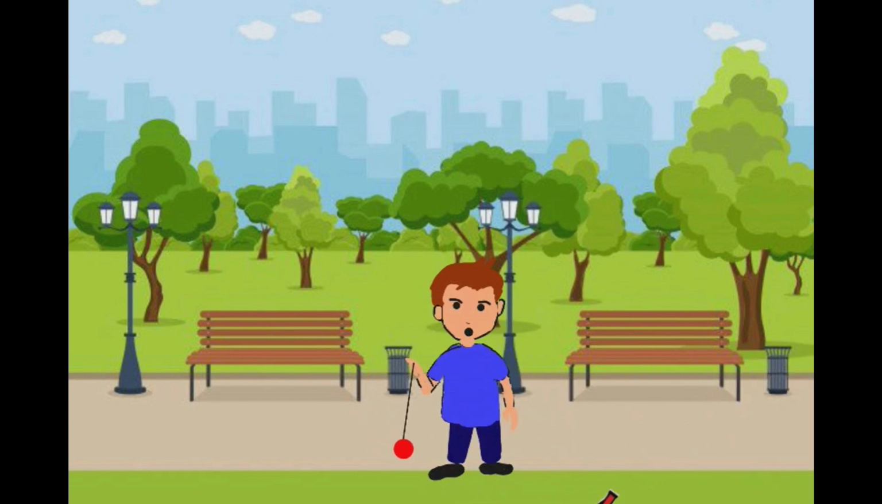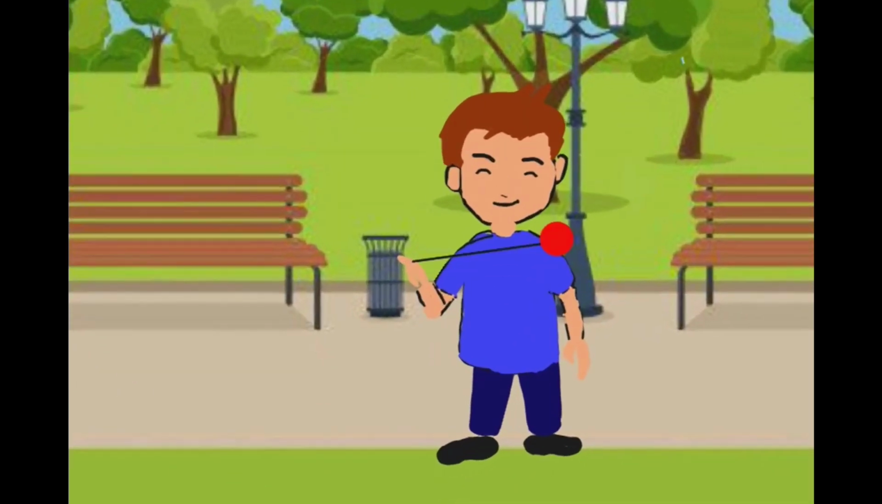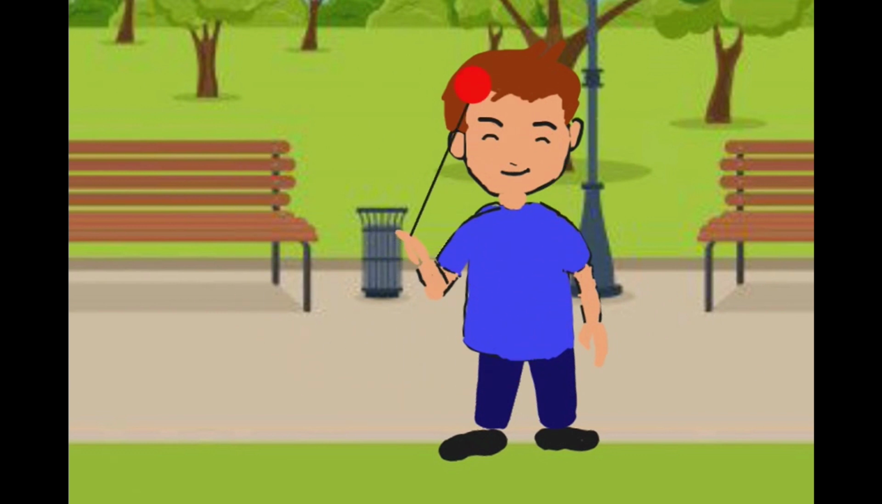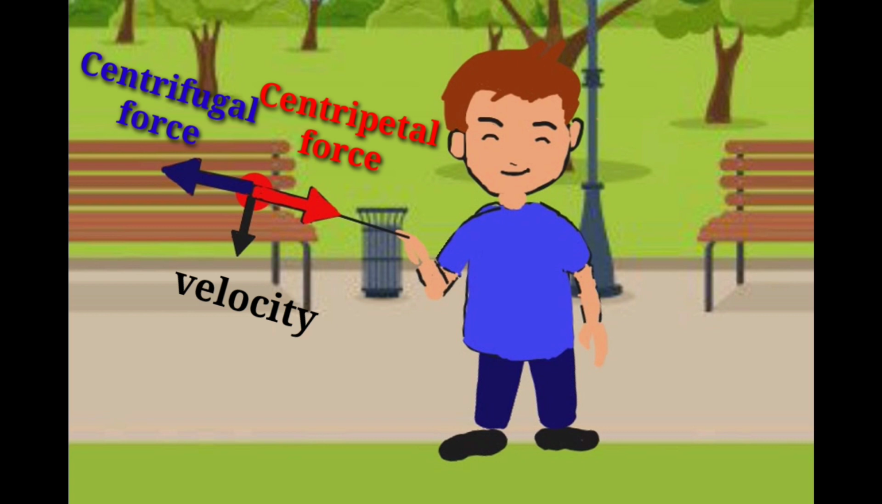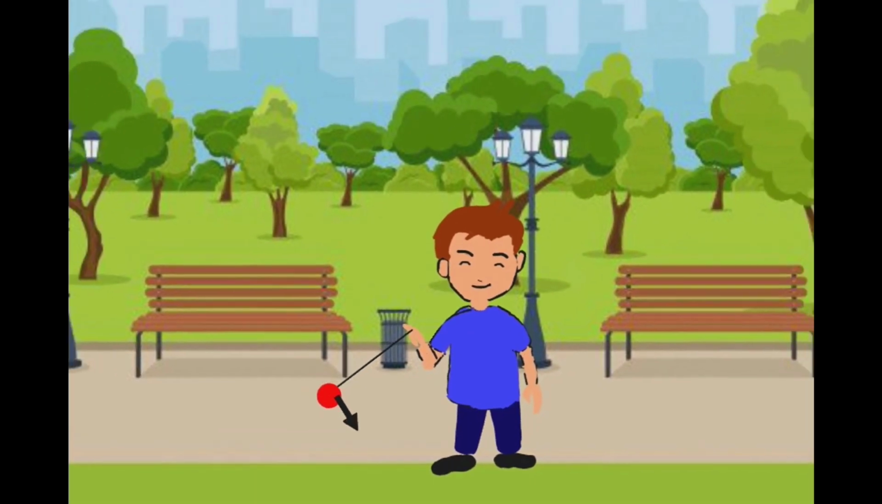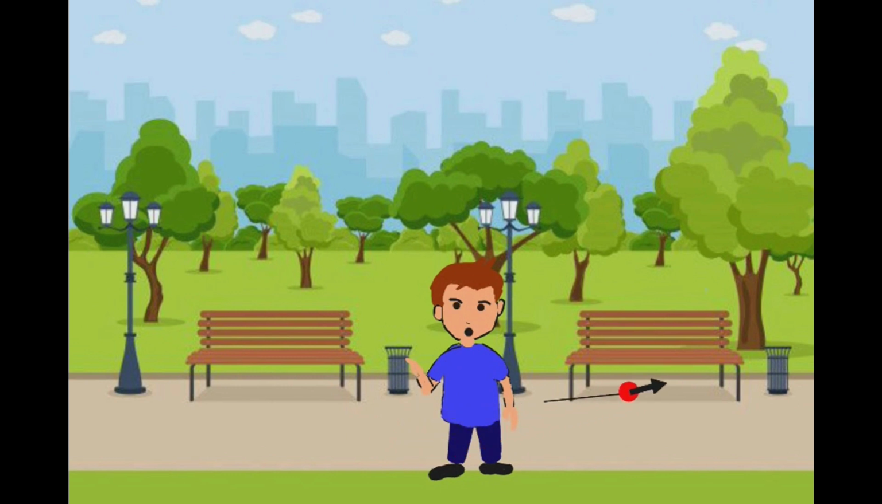Consider a ball tied to the string and suppose we are rotating it. Here, the mechanical force provided by our hand acts as a centripetal force. The centrifugal force will act in opposite direction to that of the centripetal force. We have seen that velocity always acts in tangential direction. So, if you release the string, then it will move along the direction of the velocity.